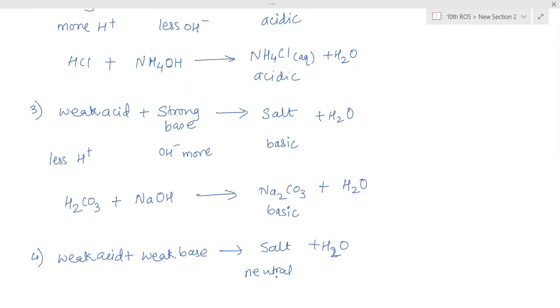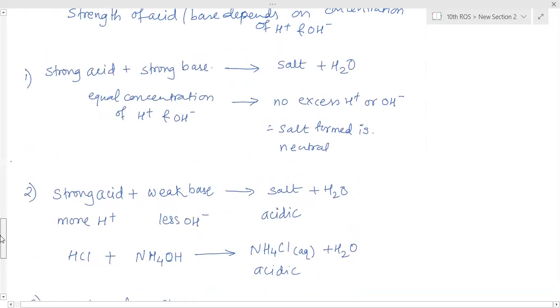Is this clear? This part is important. I will explain again with a few more examples in the salt part. When we start salts at that time, I will explain you again. So right now, write this part.